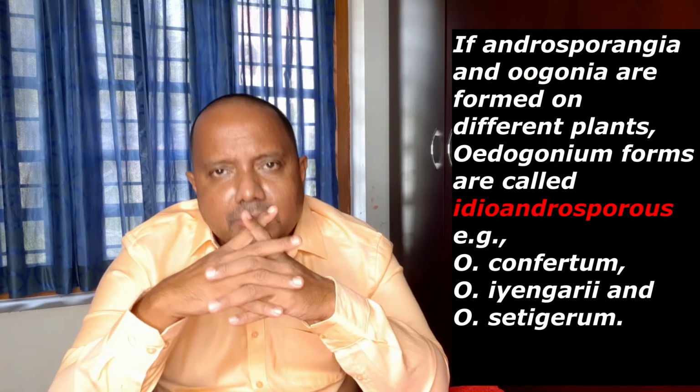Idioandrosporous. That means it is similar to the dioecious condition, because androspores are formed from one filament and the oospore is developed from another filament. This androspore swims and reaches the oogonium, and germinates in the supporting cell or in the cell wall of the oogonium, and the gametes are released from the terminal cell of this nanandrium, and subsequent cells also produce antherozoids which can fertilize the egg. So what is the significance of this development of Nanandrous species?